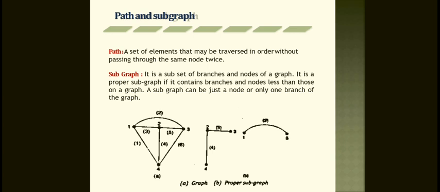Otherwise you can take 2 nodes, 1 and 3, which is also a subgraph. So a subgraph can be just a node or only one branch of the graph.